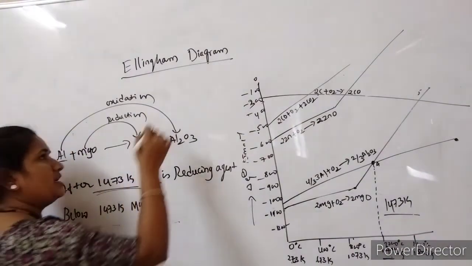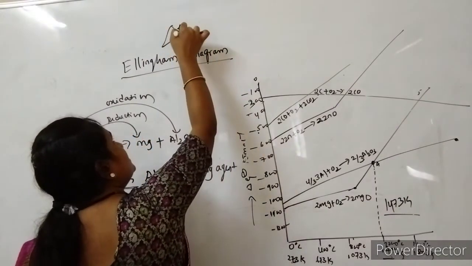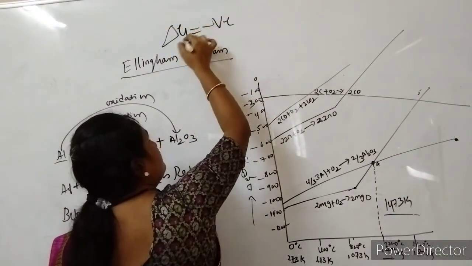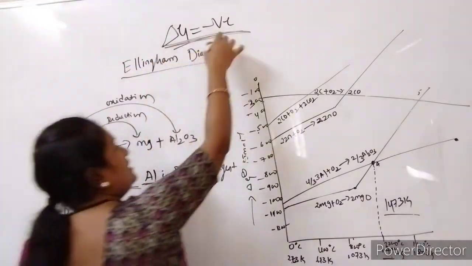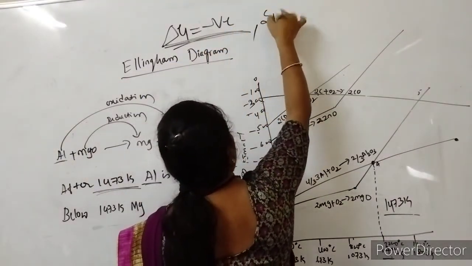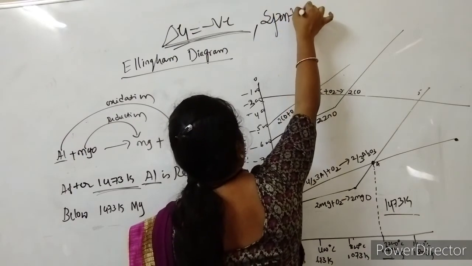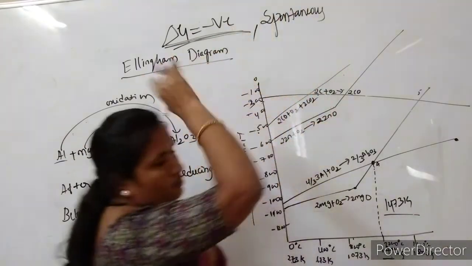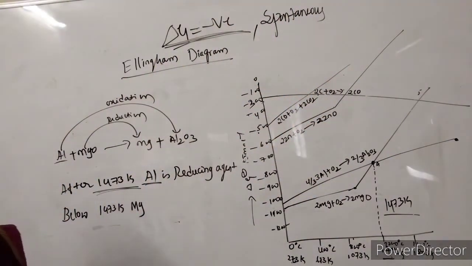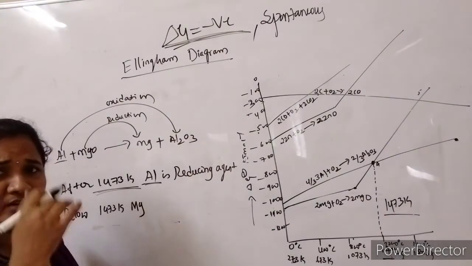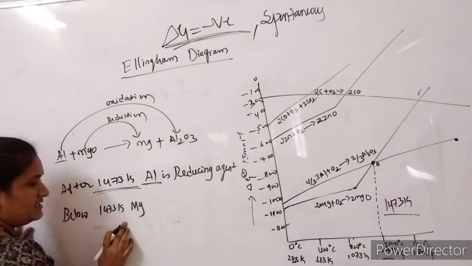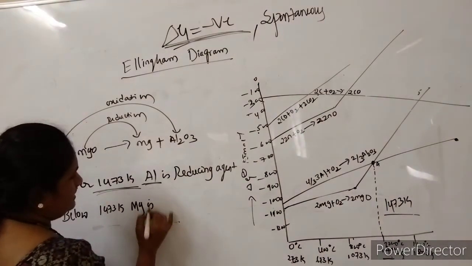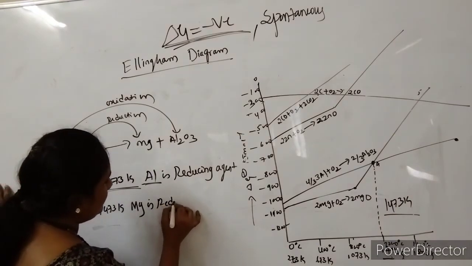So throughout the Ellingham diagram, you have to remember delta G must be negative. So we have to take more and more delta G negative value, because whenever delta G value is negative, it should be spontaneous. That is why we have to choose more delta G negative value for the consideration of reducing agent. So below 1473 Kelvin, Mg is acting as a reducing agent.